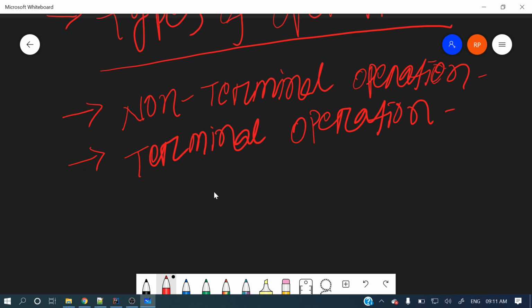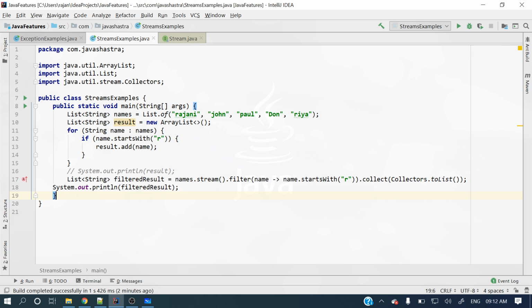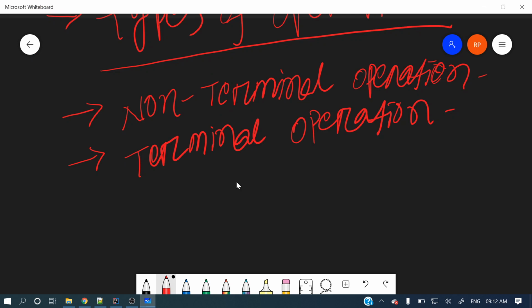So let's understand what exactly a non-terminal operation is, right? In a stream we can perform different operations on top of a collection to achieve different kinds of things. A non-terminal operation is a method which will return a stream, right? While performing that operation, it will return a stream.